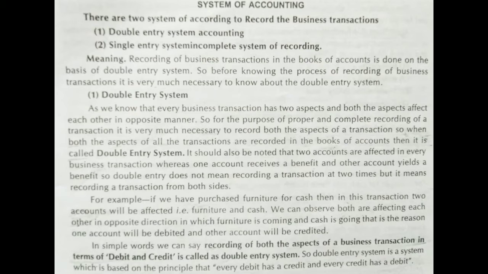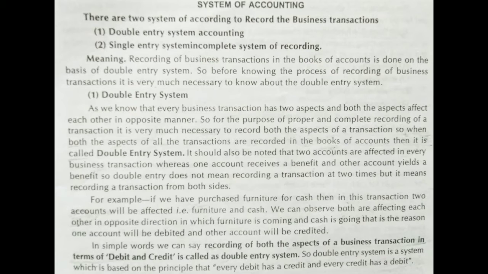We generally maintain all the books of accounts on the basis of double entry system. We first record the transactions in journal. From journal we will do the posting into the ledger. From the ledger balances we prepare the trial balance. From the trial balance we prepare the final accounts, and final accounts is prepared at the end of the year to know the financial position of the business, that is gross profit, net profit and the financial position through balance sheet by assessing what is the position of assets and what is the position of liabilities. All this is done in double entry system only.